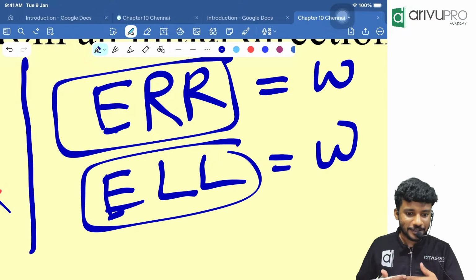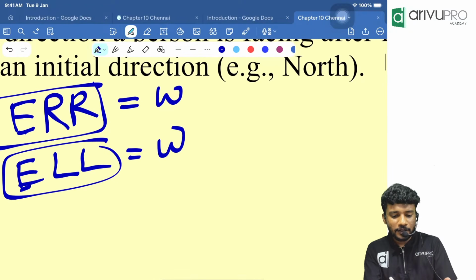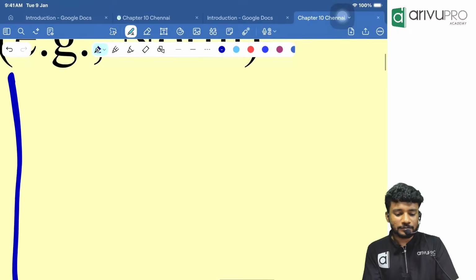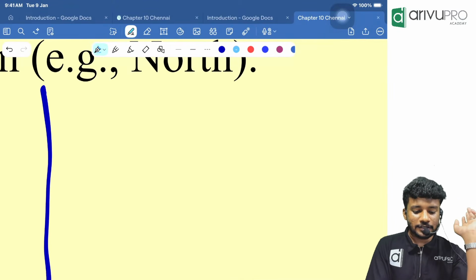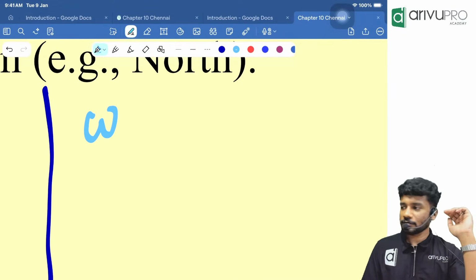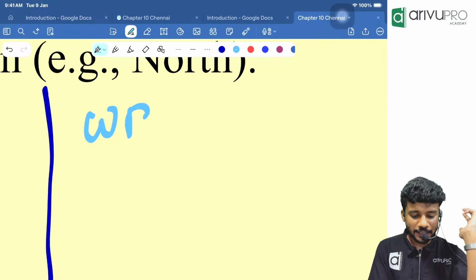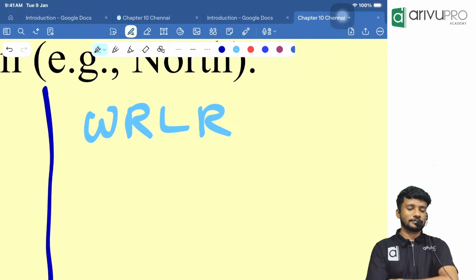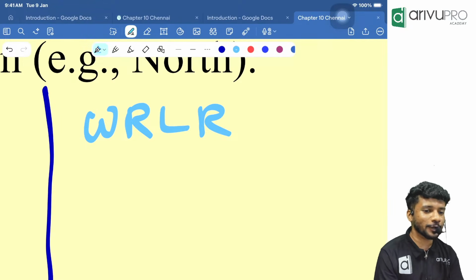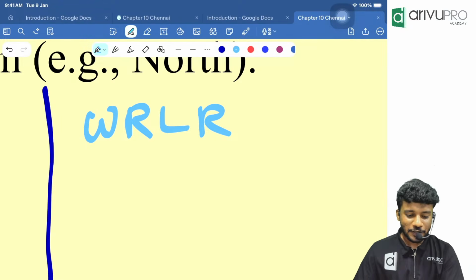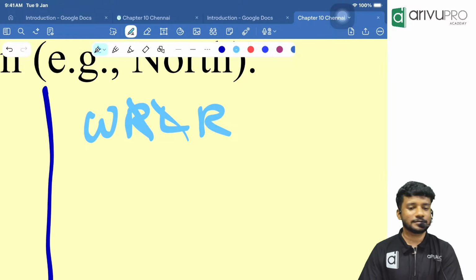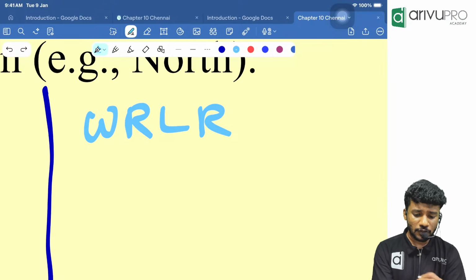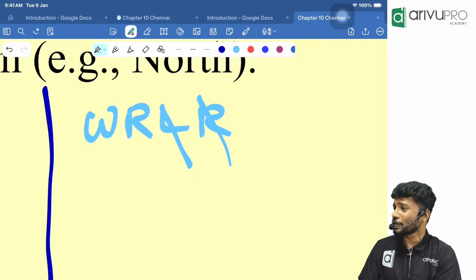Okay. Then, one fine day, Nithin is going in the west direction. Then he took a right turn. Then he took a left turn. Then he took a right turn. Tell me, currently Nithin is walking in which direction? So, right and left got cancelled. Or, I will say that this left and right got cancelled.